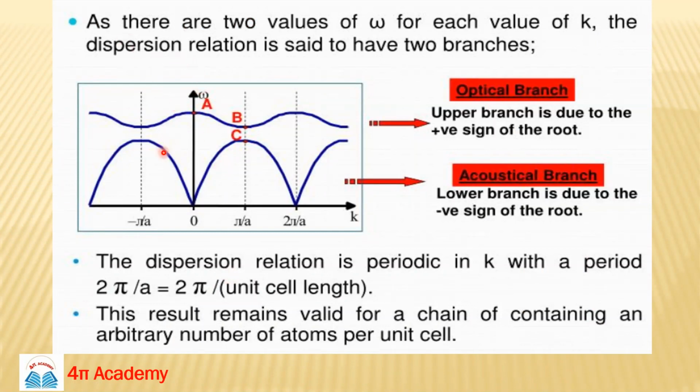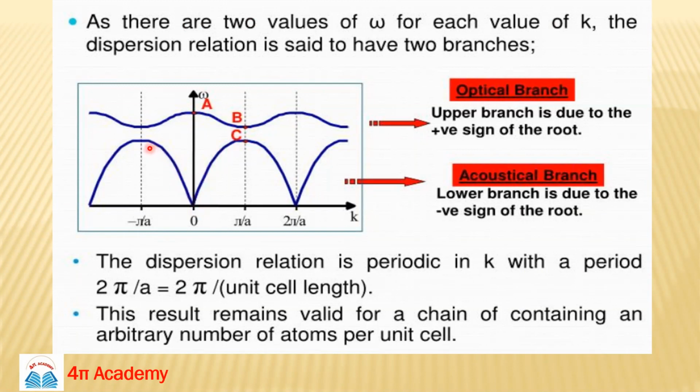In this figure you can see in detail, the upper branch is known as the optical branch, basically related to your optical properties. And the lower one is known as the acoustical branch, related to sound. So what does it mean?